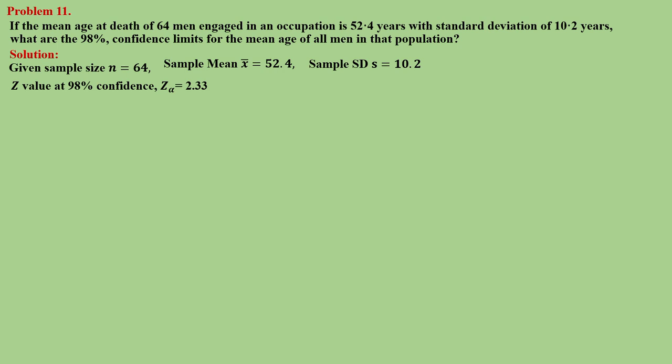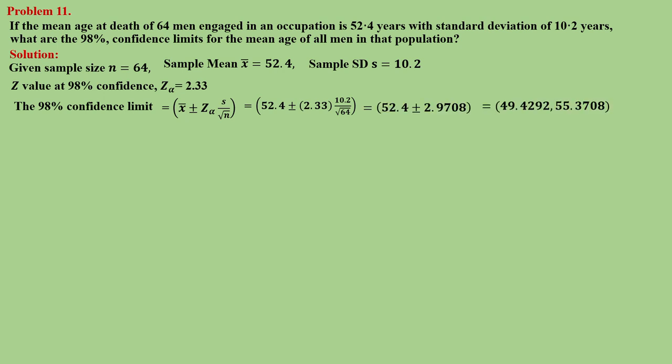The Z value at 98% confidence is 2.33, we know that. So Z alpha is equal to 2.33. The 98% confidence limit formula is x bar plus or minus Z alpha times s by root n. That is x bar, which we know is 52.4, plus or minus Z alpha value 2.33 times the sample standard deviation 10.2 by root of the sample size 64. After calculation you will get 52.4 plus or minus 2.9708.